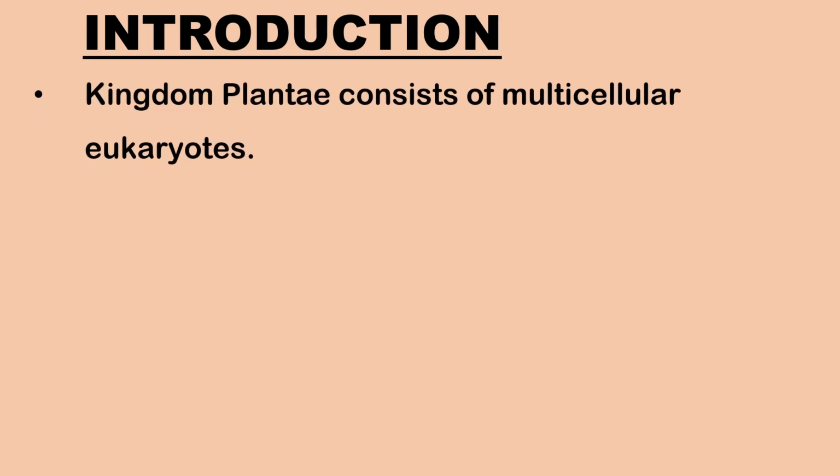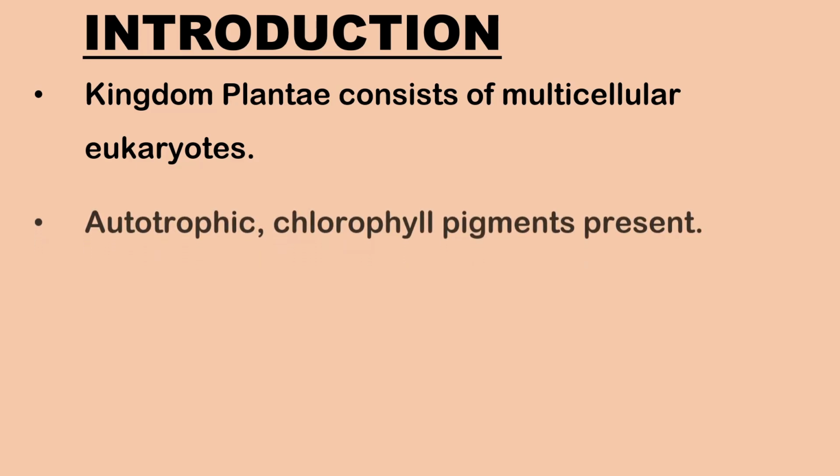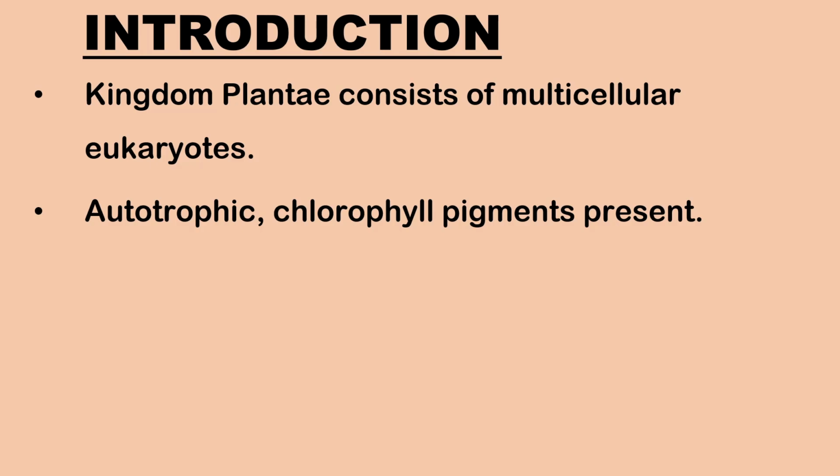Kingdom Plantae consists of multicellular eukaryotes with a distinct nucleus and other membrane-bound organelles. They are autotrophs and utilize chlorophyll pigment to manufacture their own food by photosynthesis.